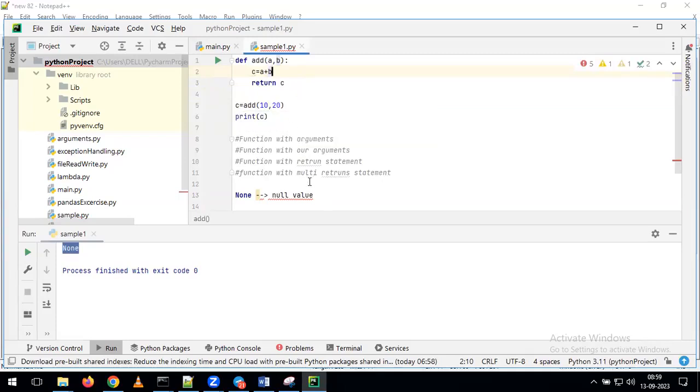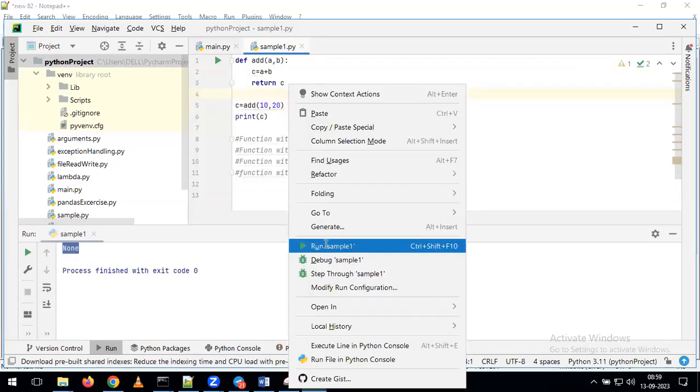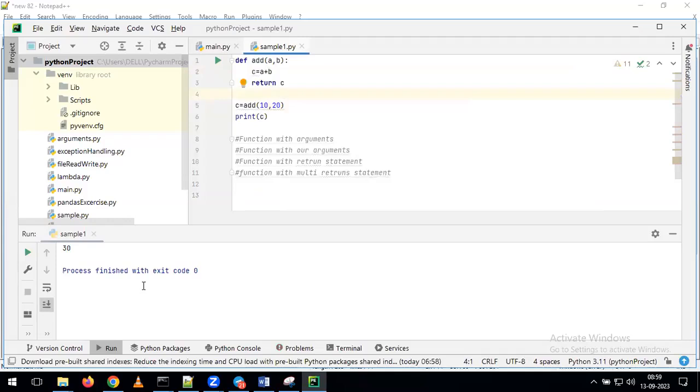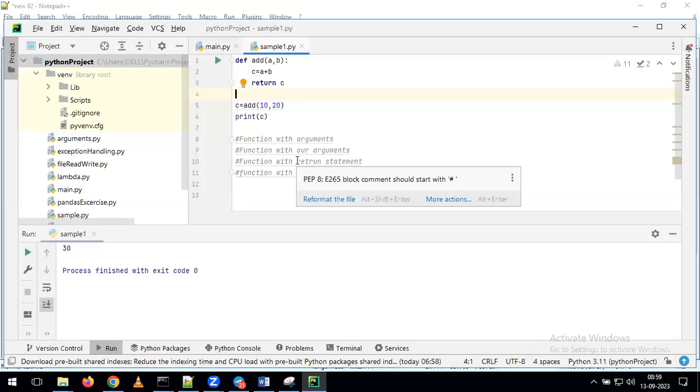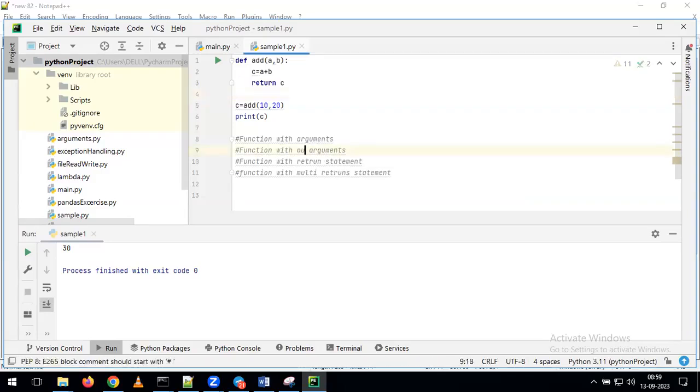With that, now you can get the proper values. Now see, we get output as 30 and 10. So this is the way. All these topics we covered as part of the previous classes. I'm just giving a recap. Functions with arguments we discussed already. Functions without arguments also we discussed, and we discussed function with the return statement. One more topic we discussed is function with the multi-return statement.